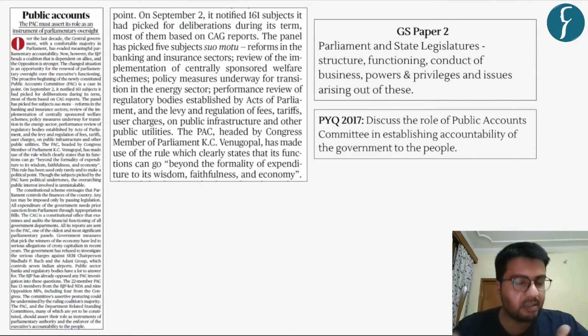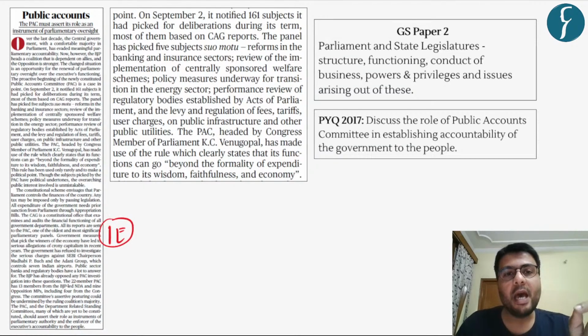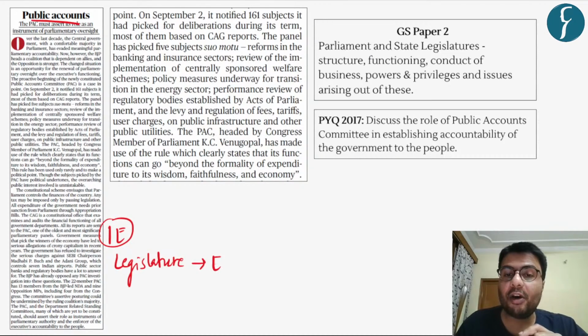Now, let us start with the first article of the day. You can see this appeared in the Indian Express newspaper, and the news article highlights the importance of Public Accounts Committee. Now, you understand the primary responsibility of any legislature is to ensure the accountability of the executive.